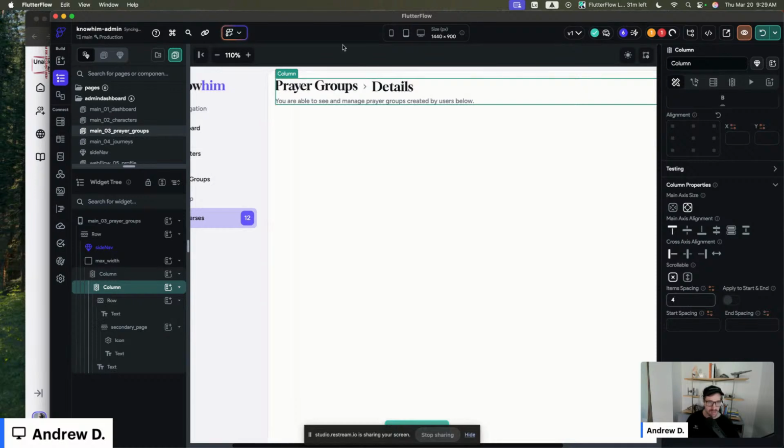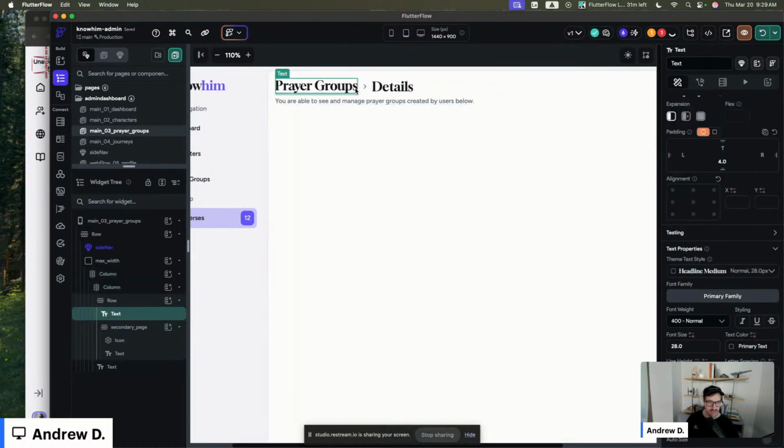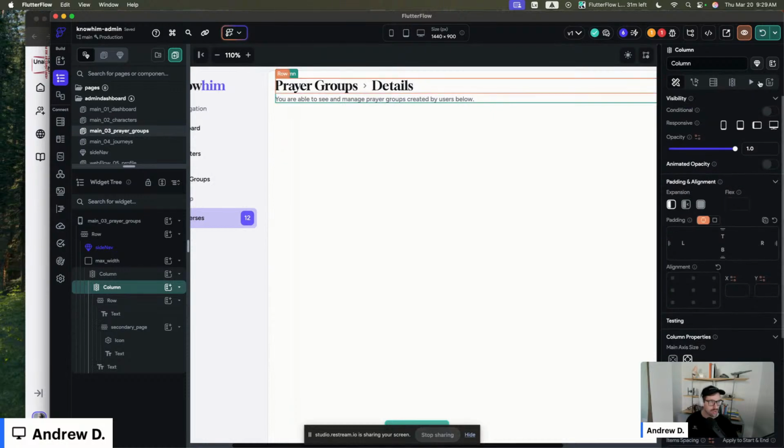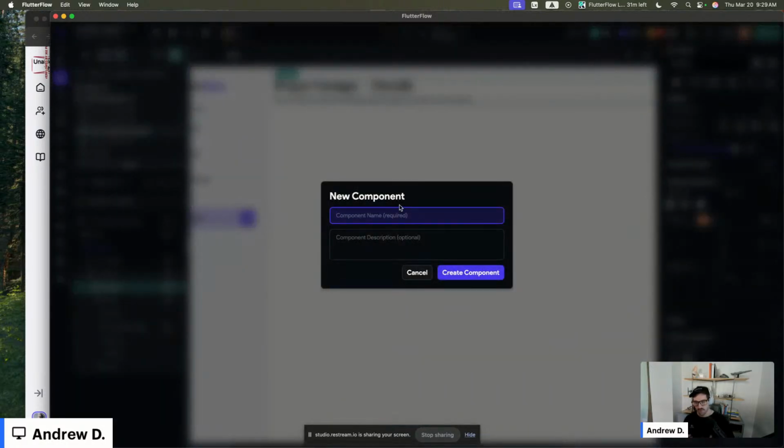I'm gonna create this whole thing as a component, because I want to reutilize this on all of my pages. So creating a component will allow me to do that easily, and we can just set some basic parameters.